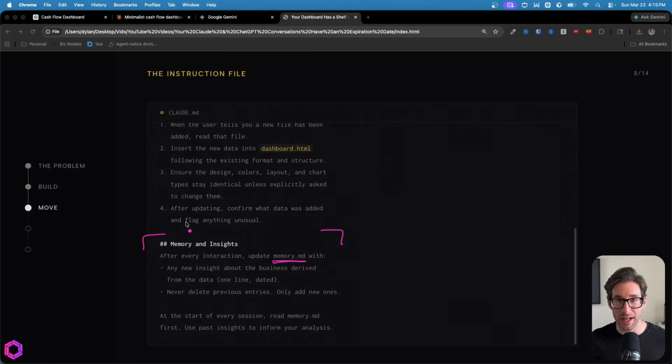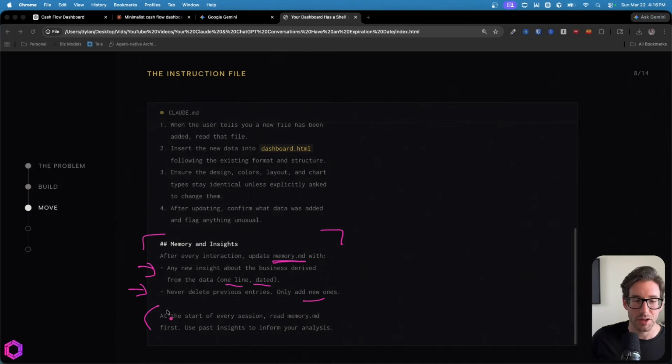So the AI will understand what's happening with your financial situation in your company, in this case, week over week, month over month. And anytime there's a new insight that it derives from the conversation with you, it's going to update this file with one line and a date associated to it. And then we also add a constraint saying that it should never delete any previous additions. It should only add new ones. And finally, we ask the AI that at the beginning of every conversation, it should always read this file before it does anything else, so it has a good understanding of the previous financial situation of the company.